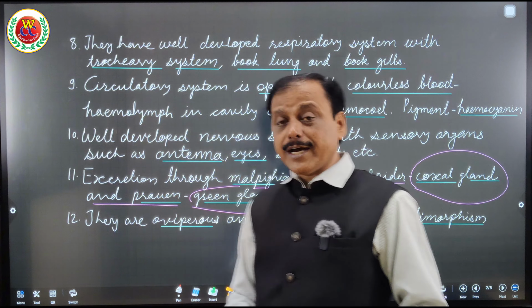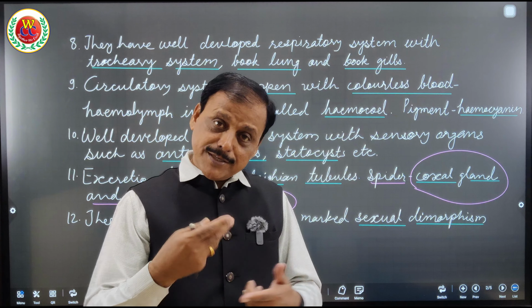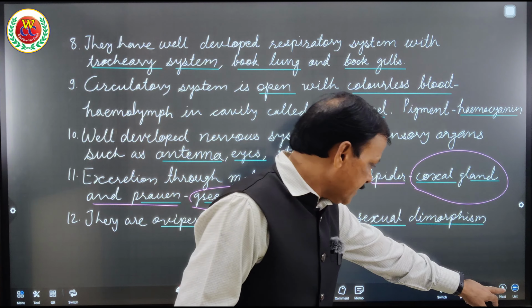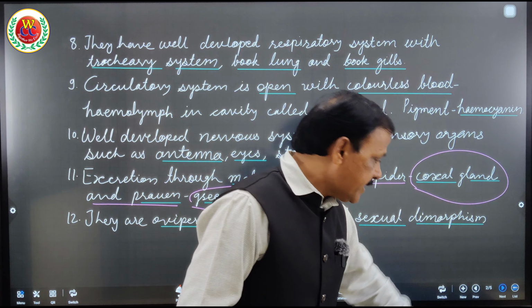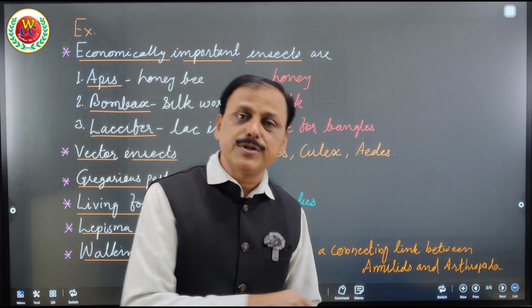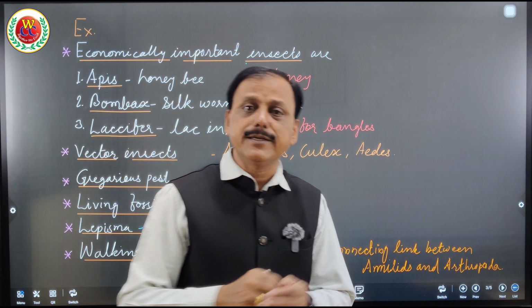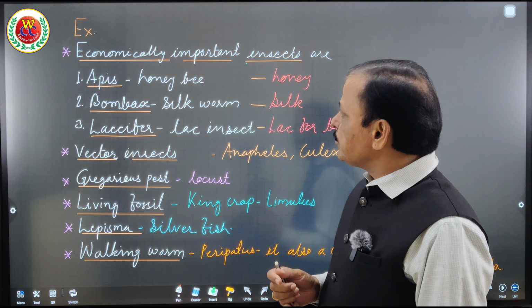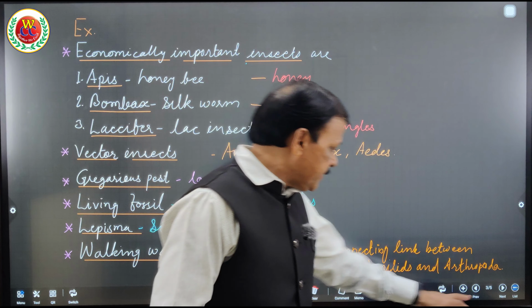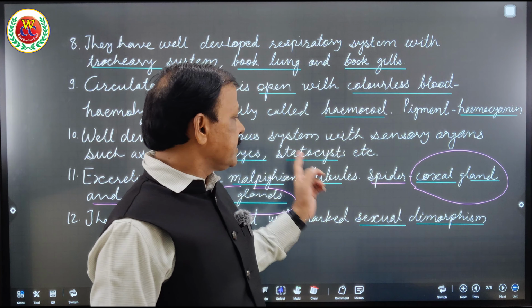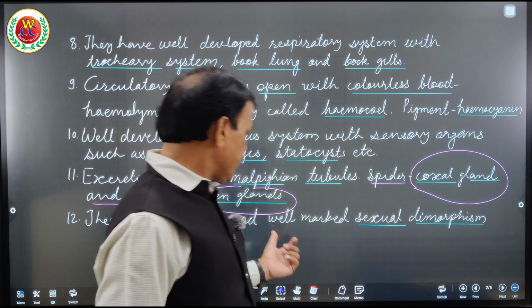Next point, they are oviparous. That means they lay eggs, and their development is through molting, the molting that you learned in cockroach. Cockroach has 13 times molting to develop its young one as a nymphal form. So they lay their eggs and form the cocoon so as to develop their young one in the cocoon. So that is very important. You got it, that they develop the cocoon for their development.